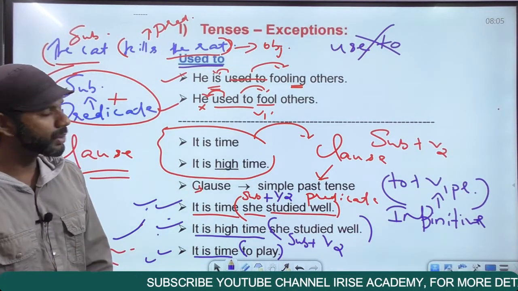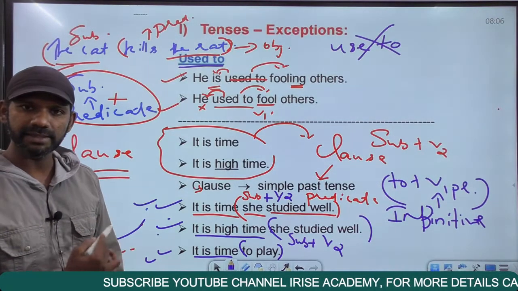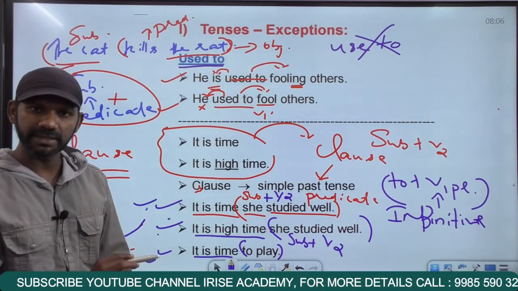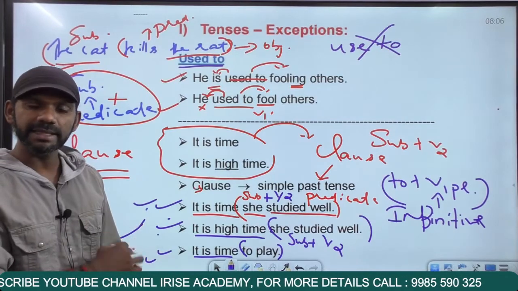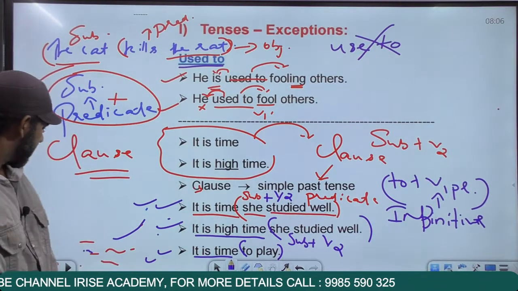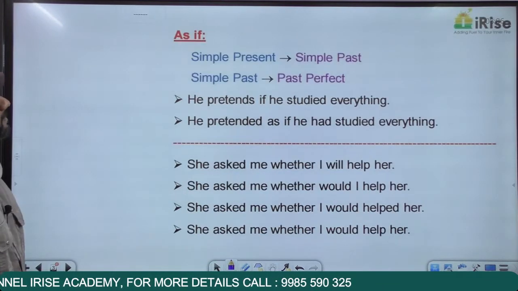So this is a rule regarding the usages: it is time and it is high time. I repeat, if a clause is there, that clause must be in the simple past tense. If a clause is not there, it is time will be followed by an infinitive. Getting it? Come to the next one.